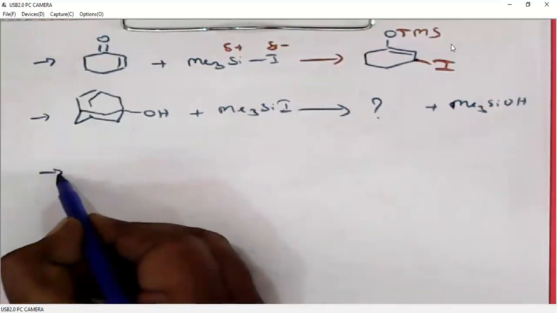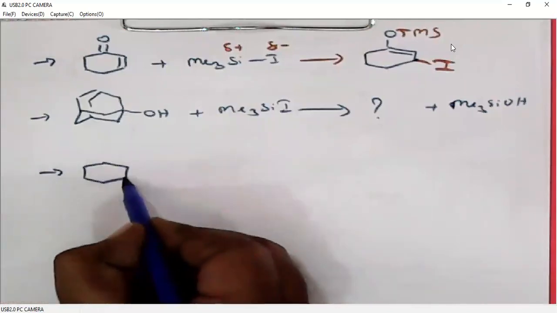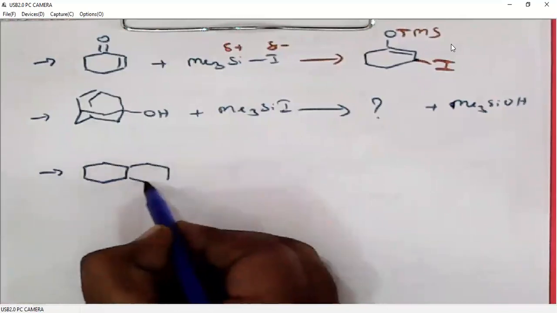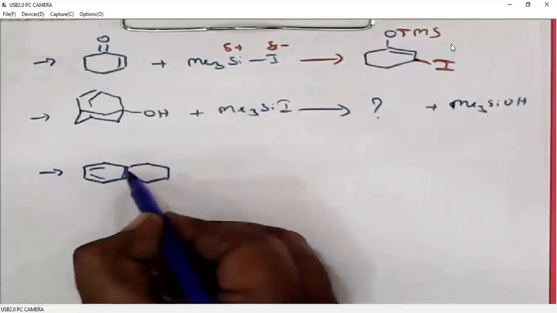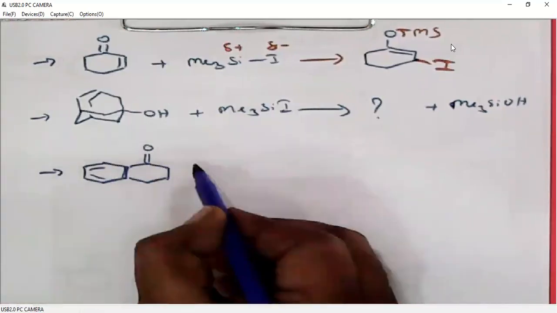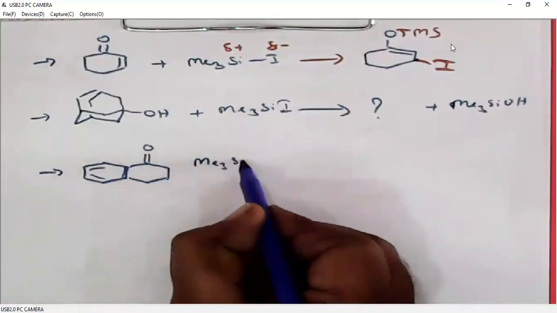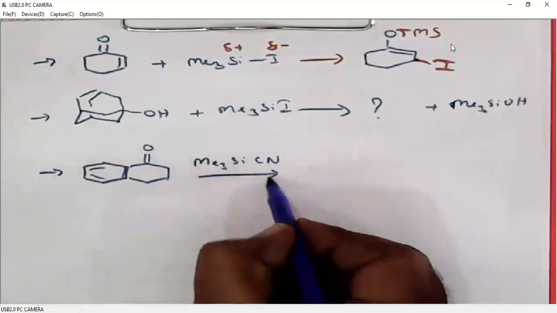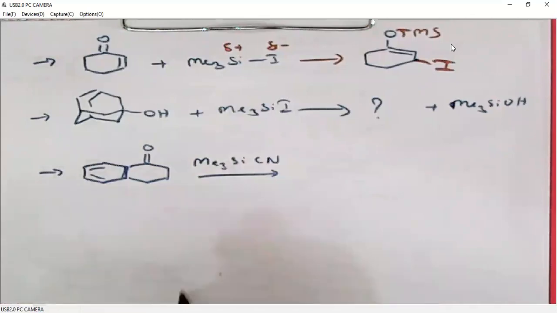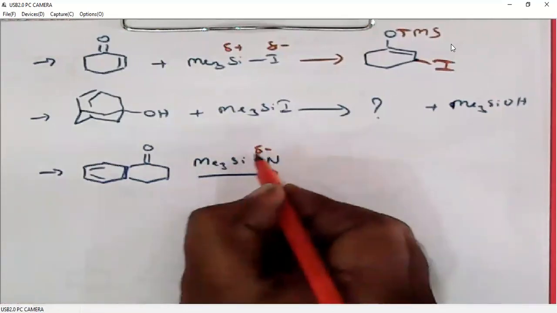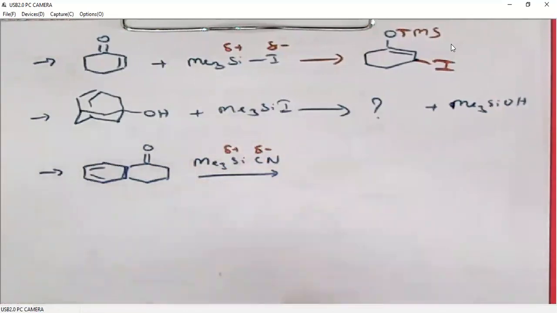A similar reagent like TMS iodide is TMS cyanide. Here also cyanide is partially negatively charged, silicon is partially positively charged. So cyanide acts as a nucleophile.